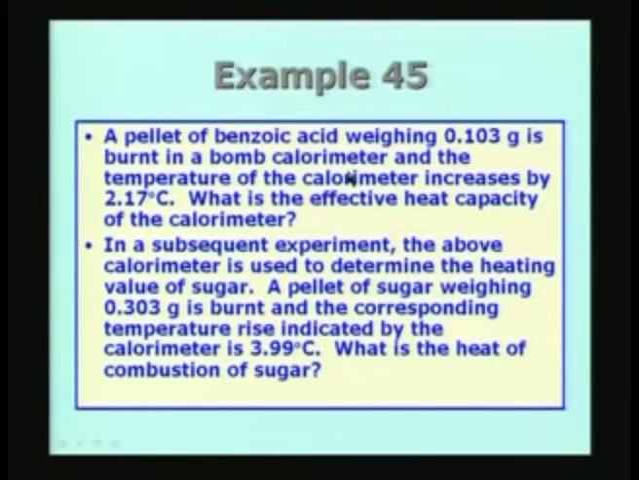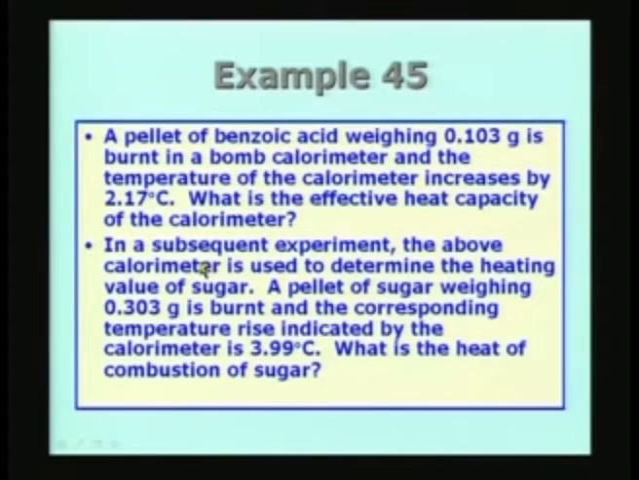So, we have taken example 45, divided into two parts. The first part: a pellet of benzoic acid which weighs 0.103 grams. You realize that the weighing must be done very accurately with a balance capable of giving milligram accuracy. The 0.103 gram pellet is burnt in a bomb calorimeter, and the temperature of the calorimeter increases by 22.17 degrees Celsius. This is the first experiment. So, what is the effective heat capacity of the calorimeter? That is determined from this part.